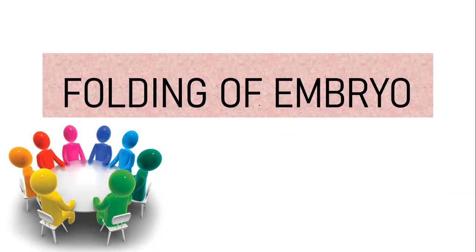When the size increases and the cells are continuously multiplying and rapidly growing, there has to be some physical modification. As a result of this rapid growth and the associated structures being formed, the one physical change the embryo is going to undergo is folding, right? That is the very basic point that you must know.